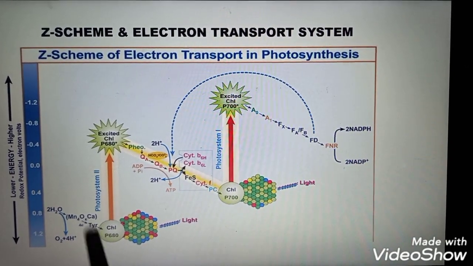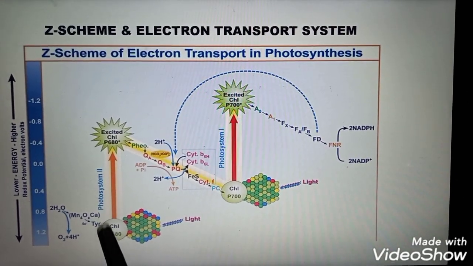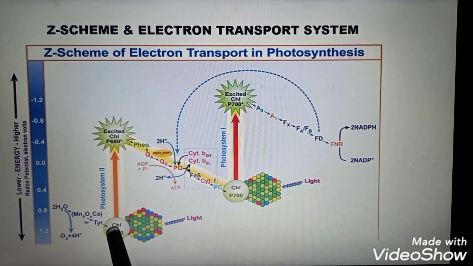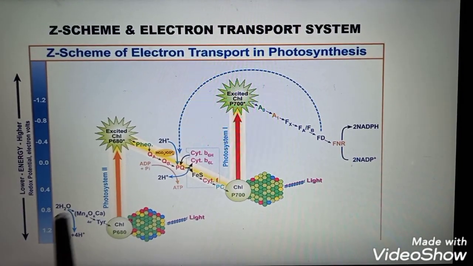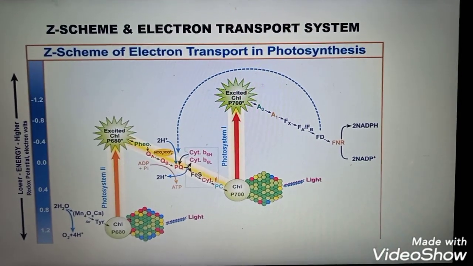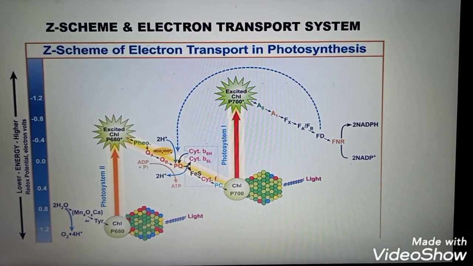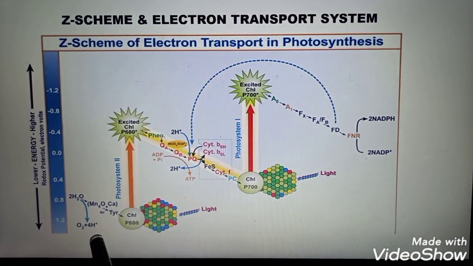And electron always moves from high potential to lower potential, so the electron moves from P680 to P700, never from P700 to P680. And when this breakage of the water molecule takes place, light is also necessary, and this process is known as the photolysis of the water molecule.